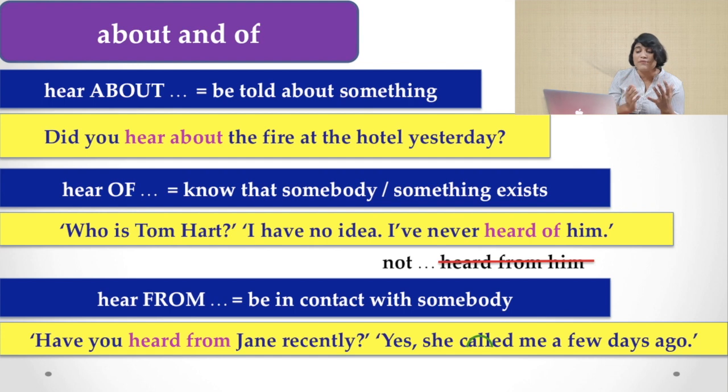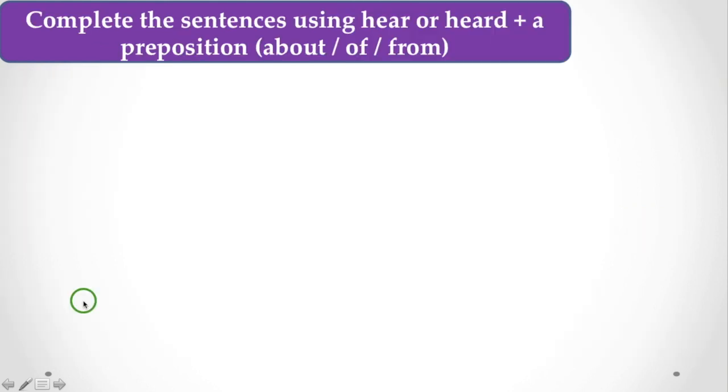Hear about something which is told to you by someone, we have to use hear about. And hear of when we don't know whether something or somebody exists or not. In that case, we have to use hear of. And hear from means you get some information from someone or somebody. Now, this is the time for exercise.